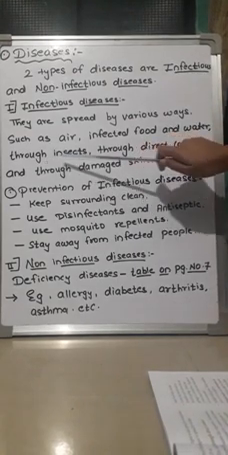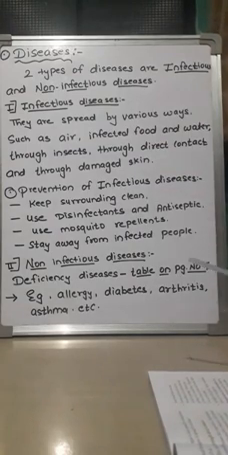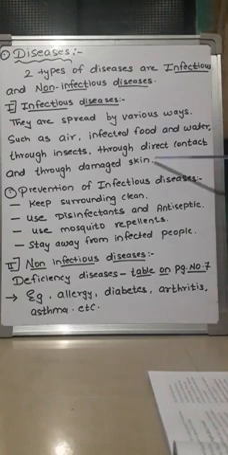Then the third is through insects. Insects such as mosquitoes may spread malaria. You must be knowing that the female mosquito called Anopheles spreads malaria. It carries the germs of malaria from the infected person to healthy persons.